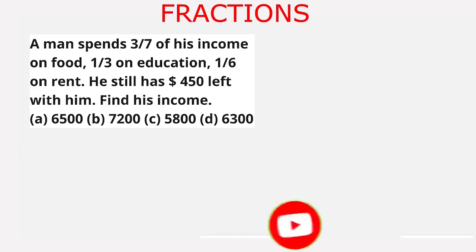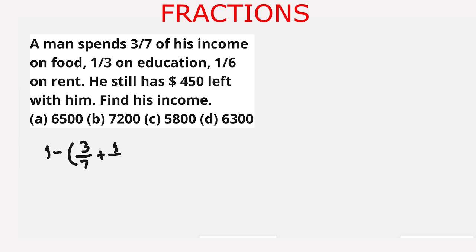The final remaining fraction we can find: 1 minus 3 upon 7 he spends on food, plus 1 upon 3 on education, plus 1 upon 6 on rent. So this is equal to the LCM of 7, 3 and 6, which is 42.